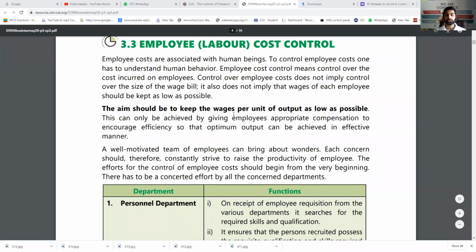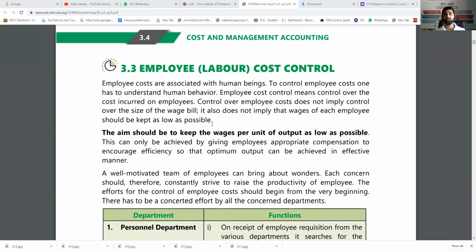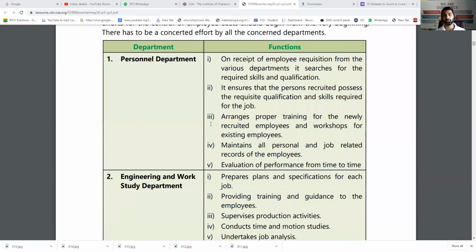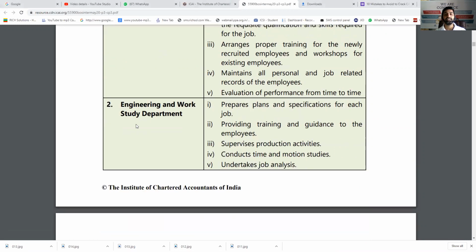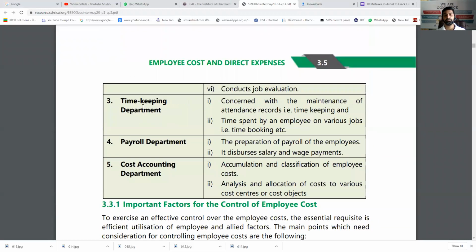Now coming to the second short note, that is how to control the employee cost, which departments are involved in controlling the employee cost. First department is the personnel department, the department which is involved right from hiring the employees as well as deciding their wages, calculation of their wages, and all the directly connected things with the wage amount. Second, the engineering and work study department makes a deeper analysis. That means how many hours were spent for a particular job, which job has consumed more workers' time so that we can charge a higher cost to them. In short, the detailed analysis for distribution of wages in future.